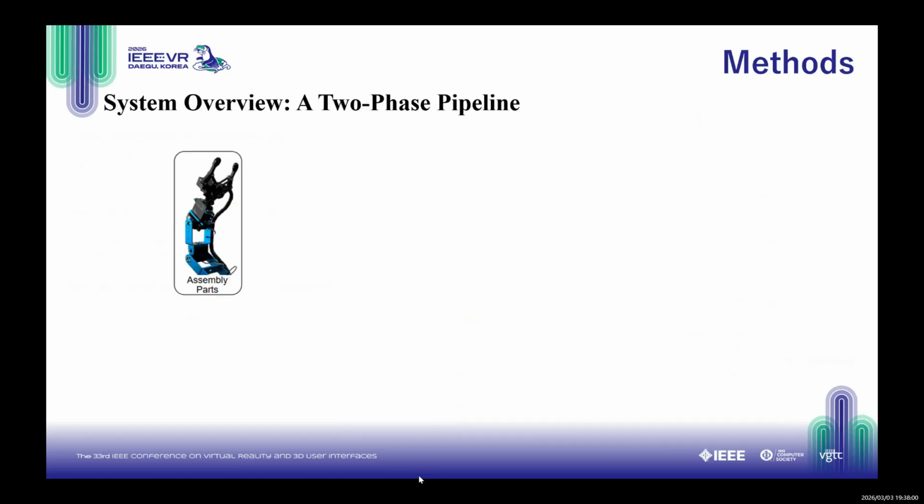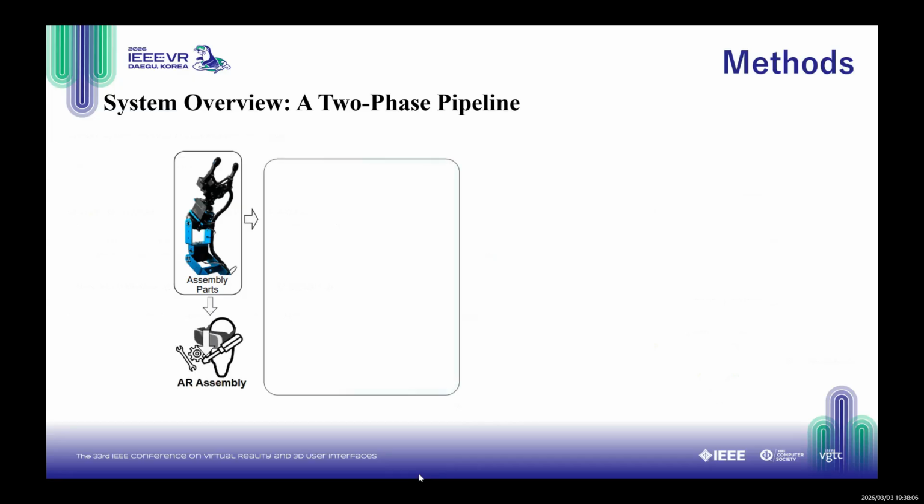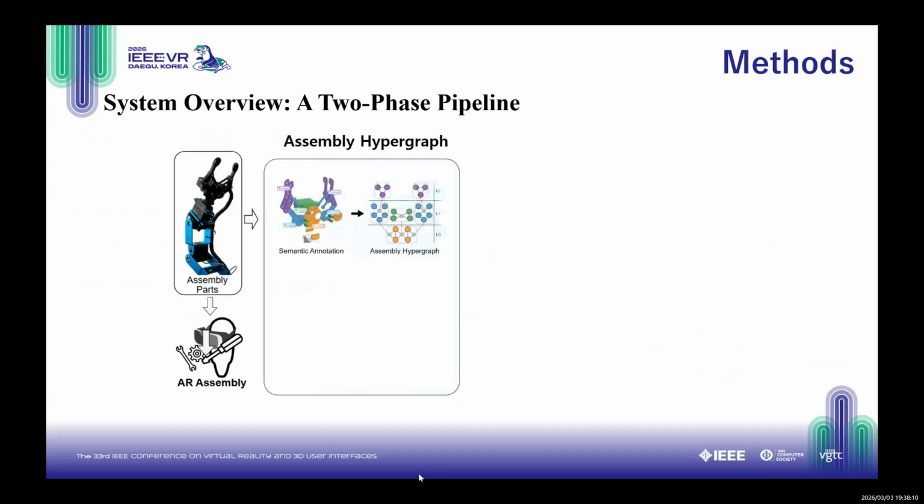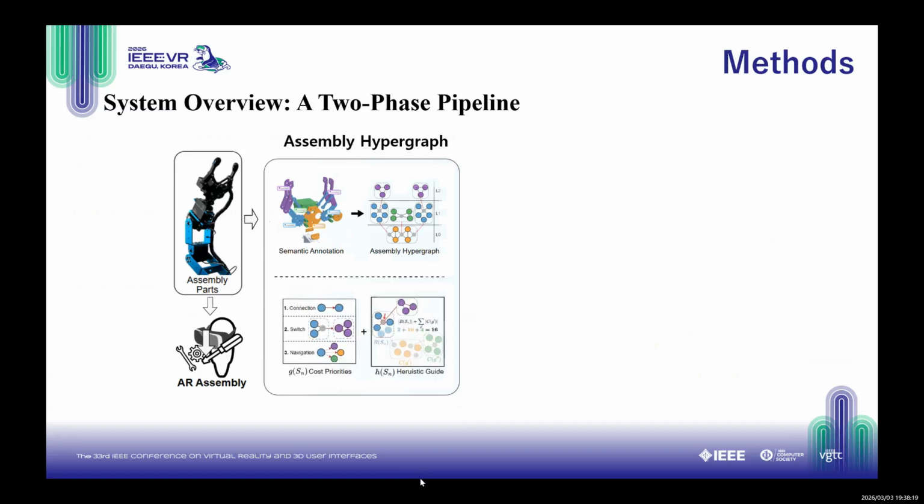Let's move on to the proposed method. We design a two-phase pipeline. The first phase is the assembly hypergraph. We start by transforming the physical parts into a semantically rich hypergraph. Unlike traditional graphs that only model physical links, our hypergraph can capture hierarchical structures. Then a specially designed A-star search algorithm traverses the graph to generate a machine-optimal assembly path.